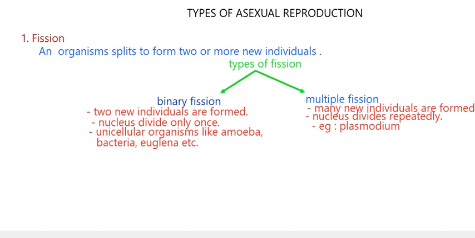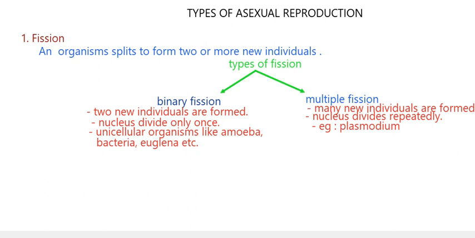So we know that asexual reproduction is what? It is the mode of reproduction that involves the production of offspring by a single parent. So in asexual reproduction only a single parent is involved. No fertilization or gamete formation takes place. Okay. And we also know that in asexual reproduction the offspring which are formed are genetically similar, means they are similar to their parent cell, they are clones, we can say they look identical.